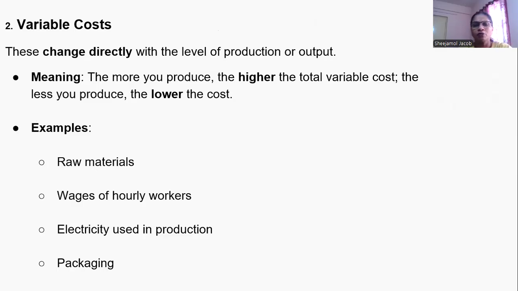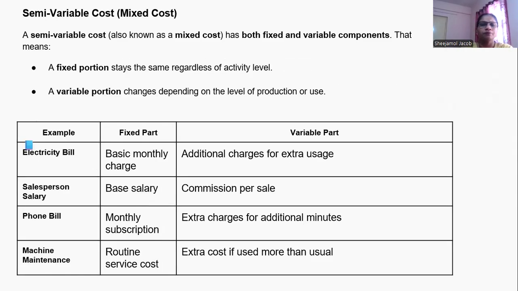Then what are variable costs? These vary with the levels of production. When we produce in higher quantity, the variable cost will be high. If we are producing less quantity, the variable cost will be less. Examples are raw material cost, wages of hourly workers, electricity used in production, packaging, etc.